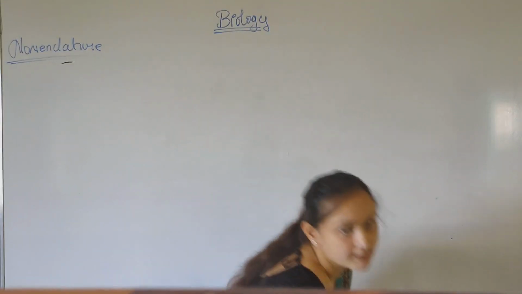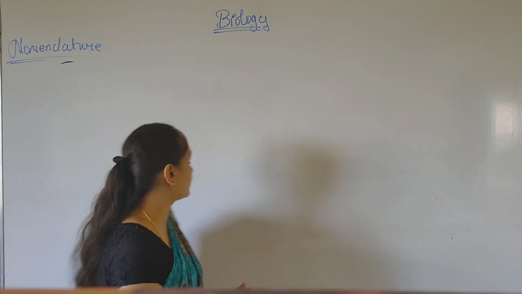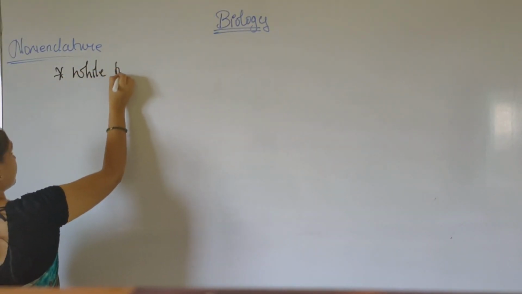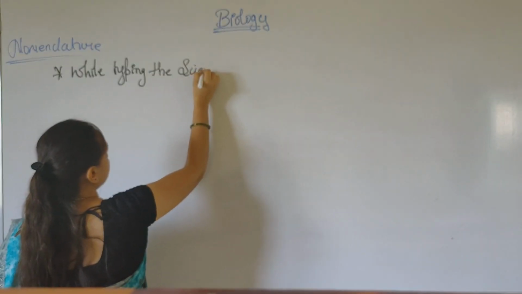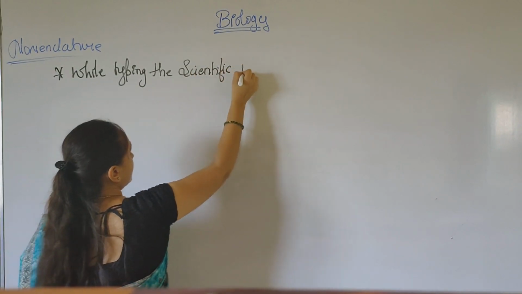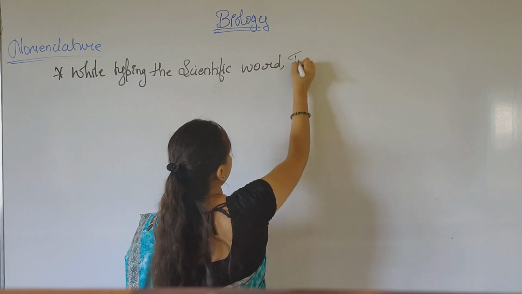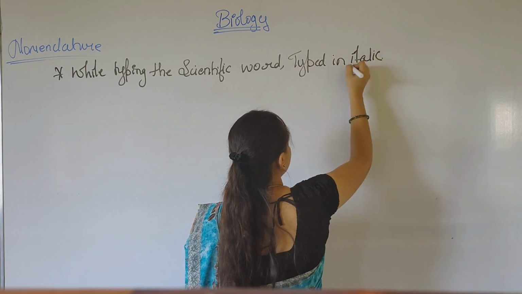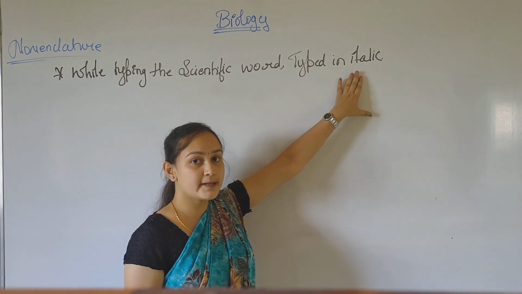We have noted the writing format, right? Now, while typing the scientific word, it should be typed in italics. Italics means the words will be slanted.